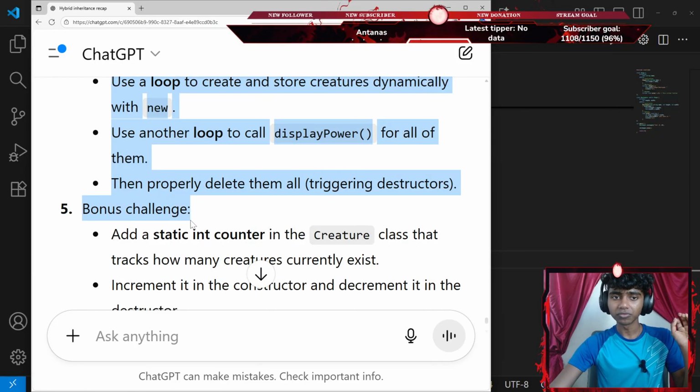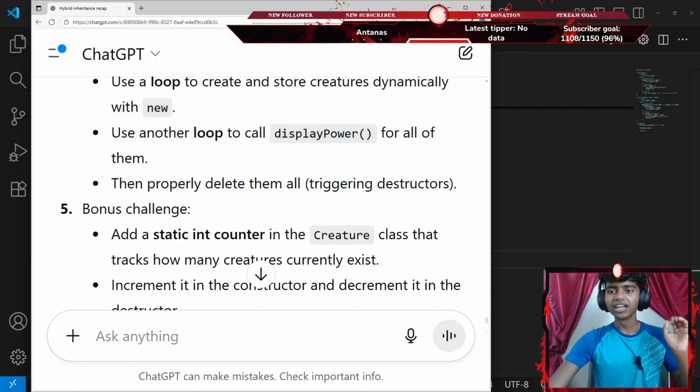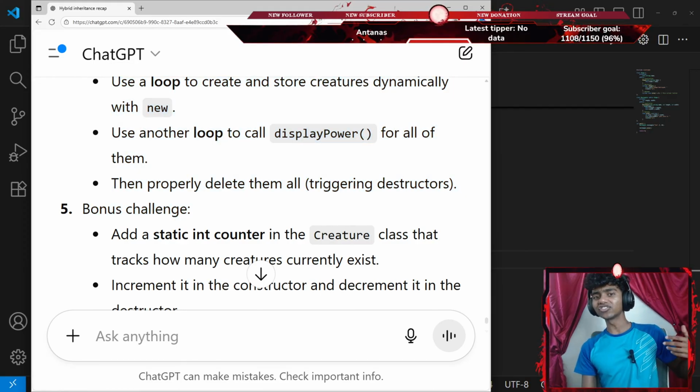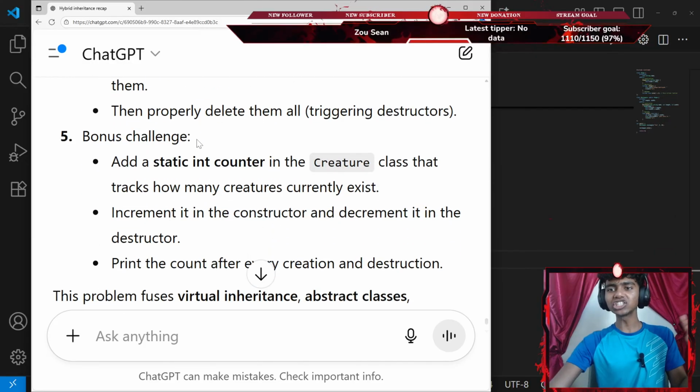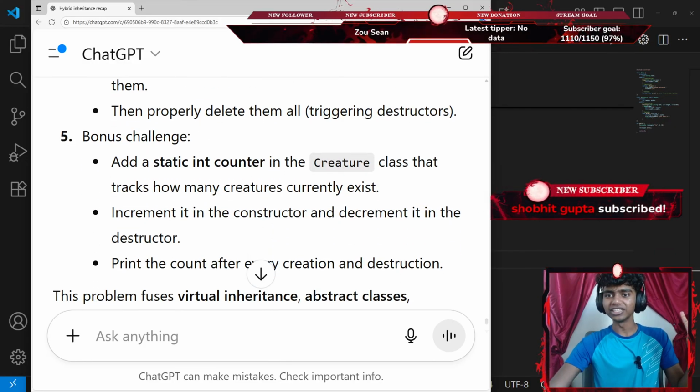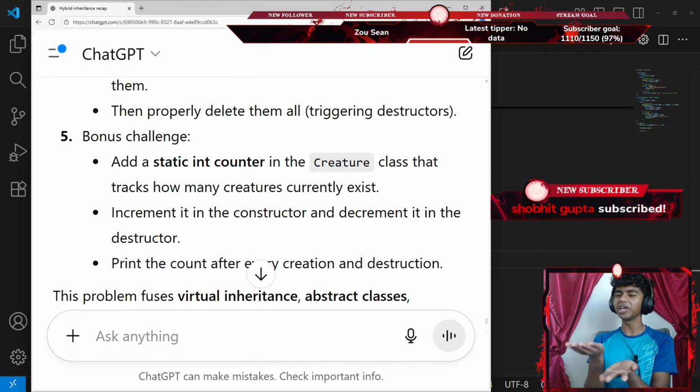Bonus challenge. Okay, Ronaldo or Messi? I mean, honestly, guys, I actually like Ronaldo a bit more than Messi, but I don't watch soccer slash football in general. I do prefer Ronaldo, but I do like Messi too. I prefer Ronaldo a bit more.